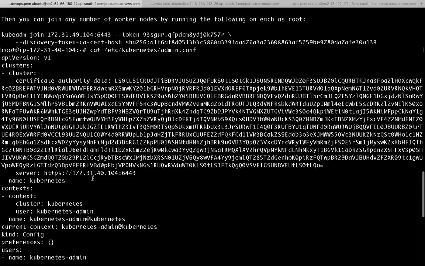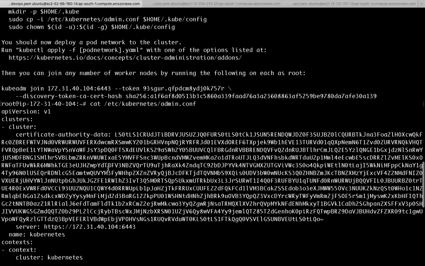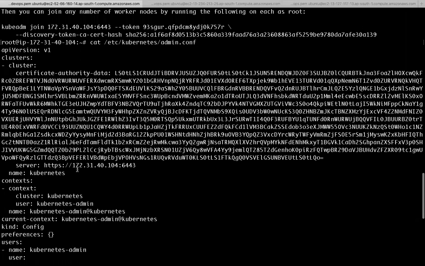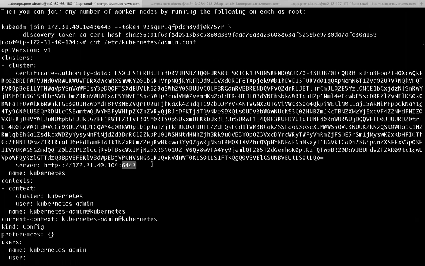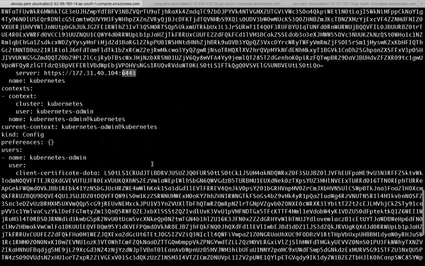We have our Kubernetes information, like the API server, the master machine IP address, and the API server is running on 6443, right? So the API server is the front end for any cluster operations.